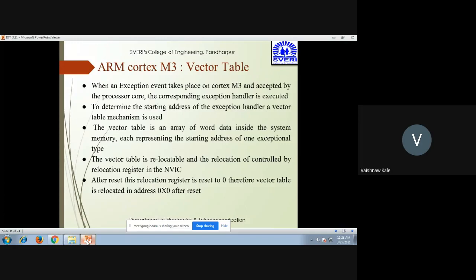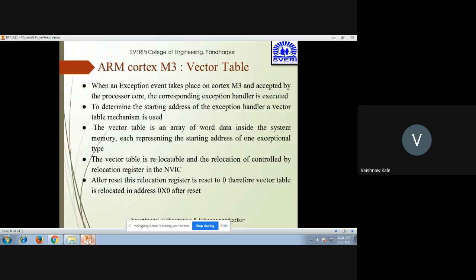Then comes the vector table. Why the vector table is used is the most important thing. When an exception event takes place on Cortex M3 and is accepted by the processor core, the corresponding exception handler is executed. To determine the starting address of the exception handler, a vector table mechanism is used. This is the most important line as far as the vector table is concerned.